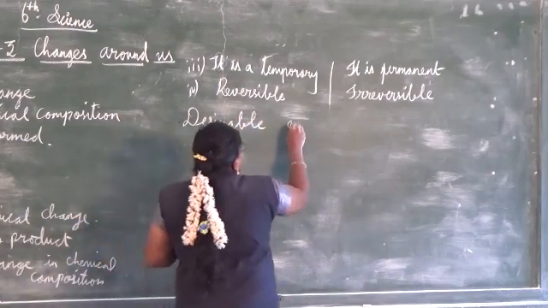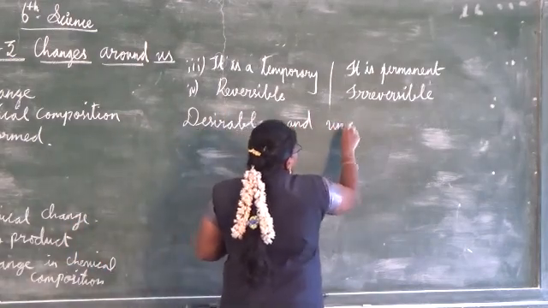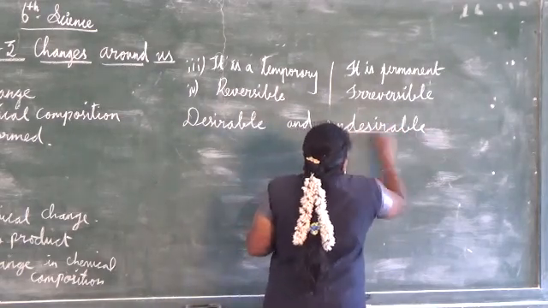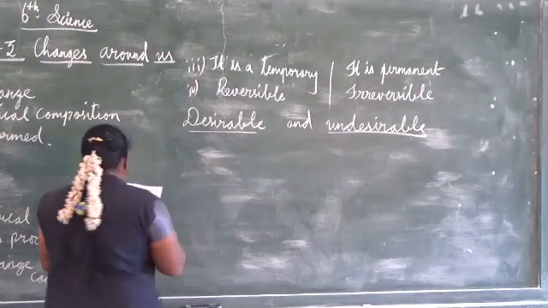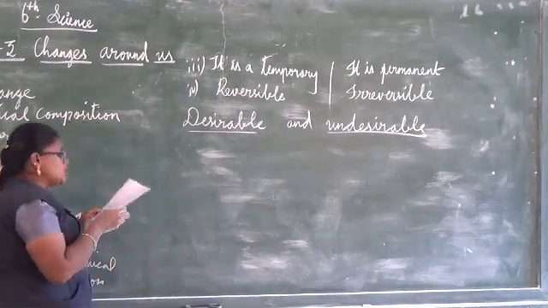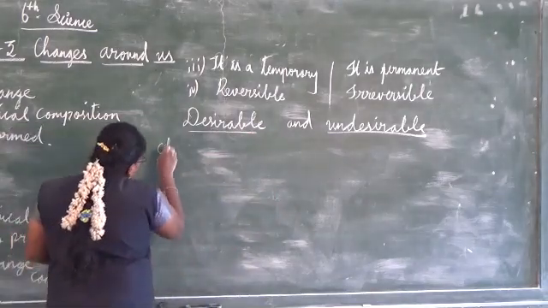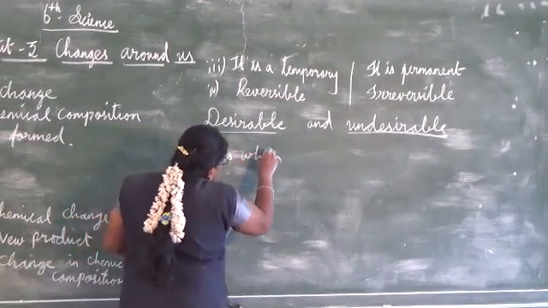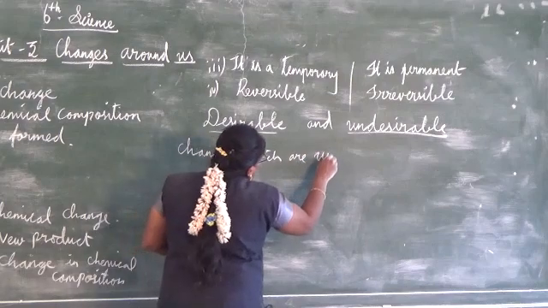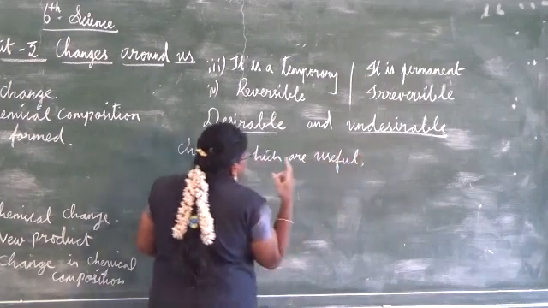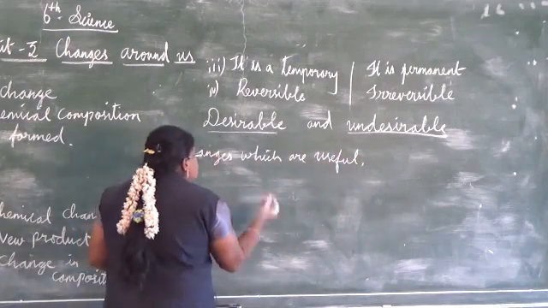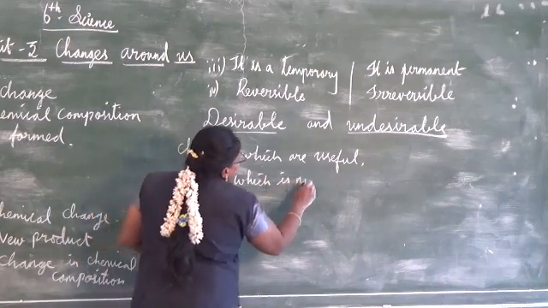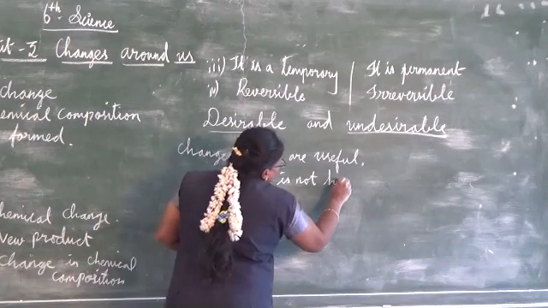Desirable and undesirable. What have they given? Changes which are useful, which are not harmful.